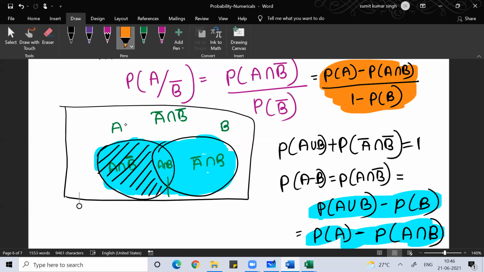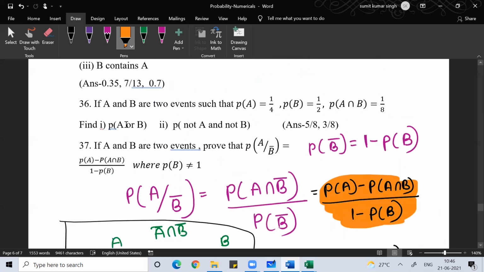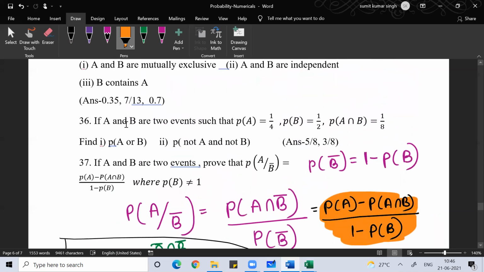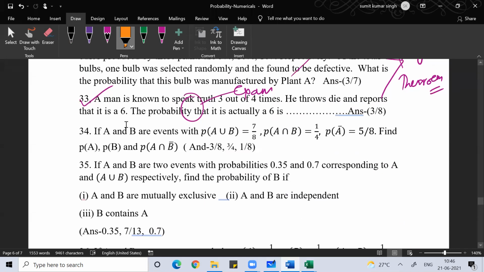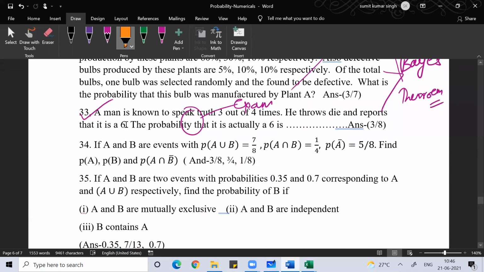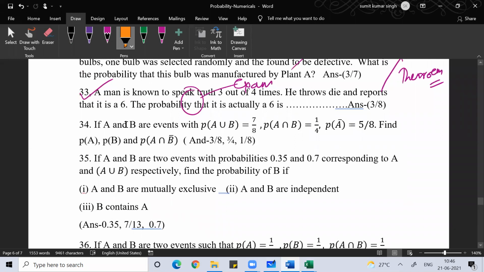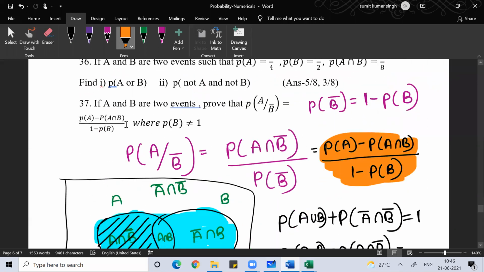Any doubt? Done, right? This clear, right, everyone?